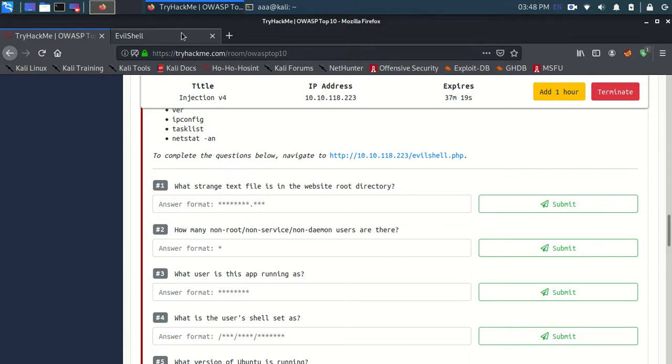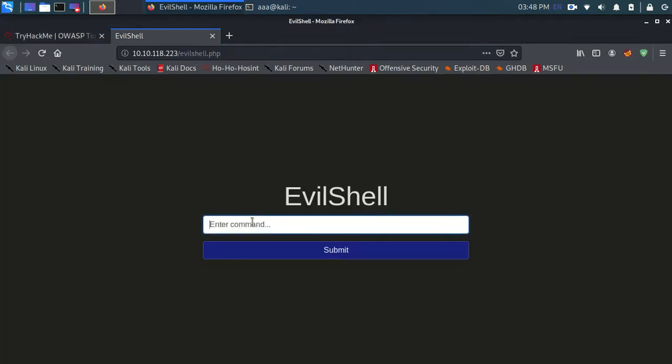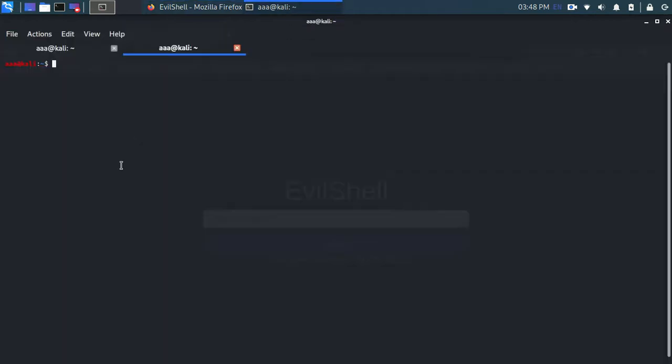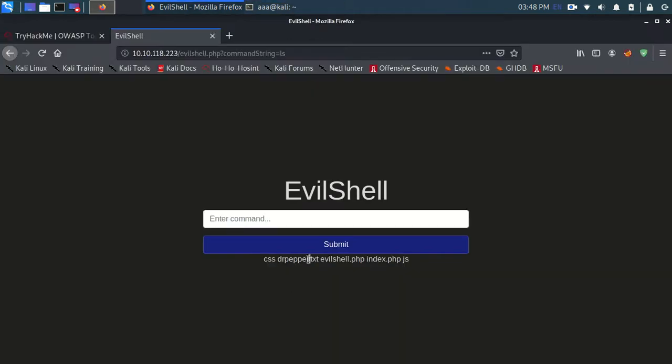So let's see what happens when we type something over here. Let me type hello, and nothing came. Let me type ls, and yep, whatever command I give is running on the shell. So when I run ls, it's running on its shell and showing the contents on his computer actually.